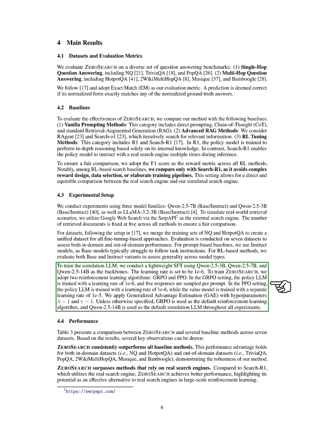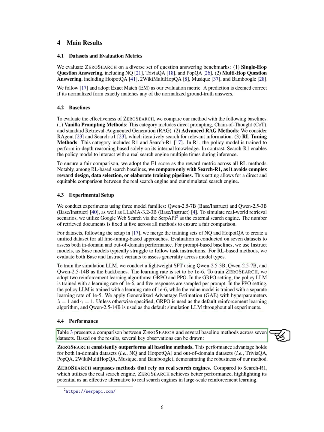Section: Performance. In this section, we present the performance results of ZEROSEARCH compared to several baseline methods across 7 datasets. Our findings indicate that ZEROSEARCH consistently outperforms all baseline methods, demonstrating its effectiveness on both in-domain datasets, like NQ and Hotpot QA, and out-of-domain datasets, such as Trivia QA and others. This shows the robustness of our approach.